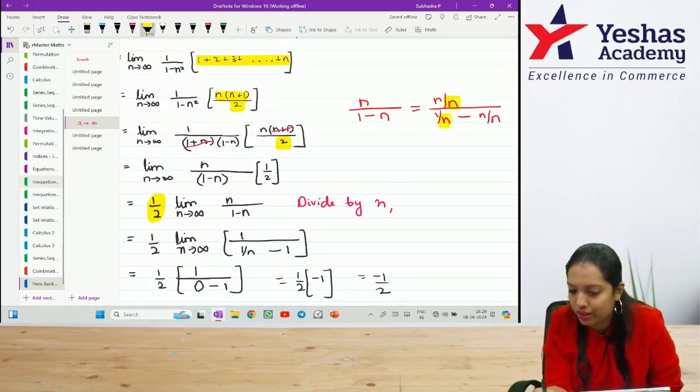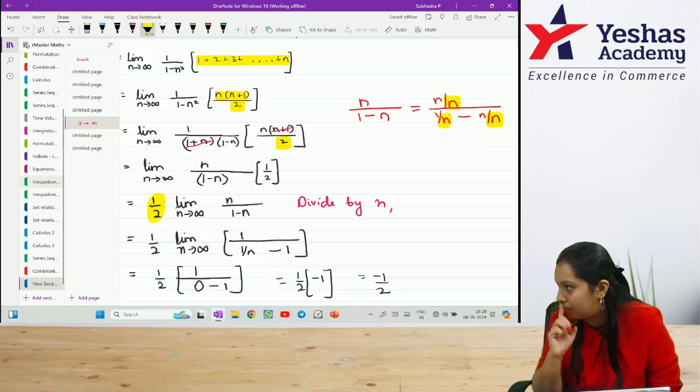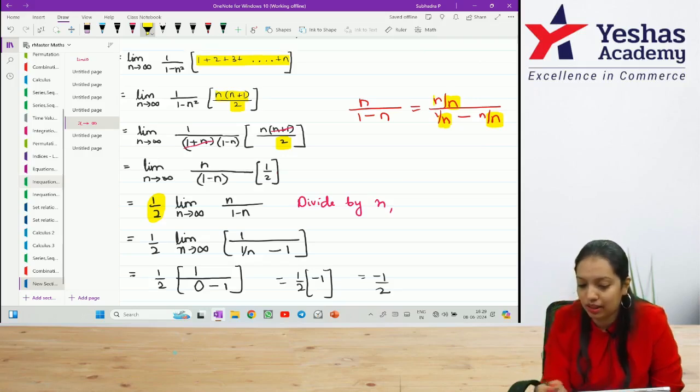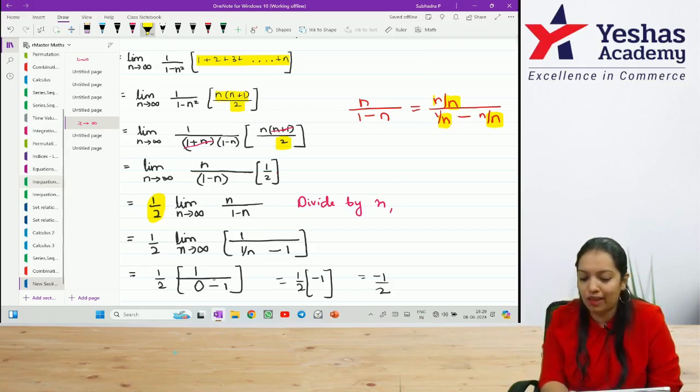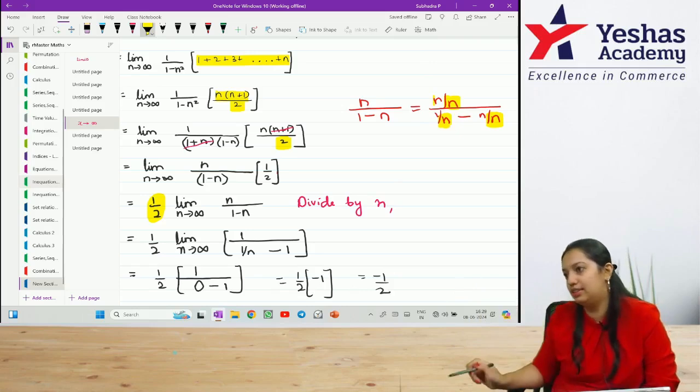Divided by n, divided by n, divided by n. Both are the same. In that case, what is n by n? 1. 1 by n I have written. What is n by n? 1. Understood how I got this step? After this, 1 by n becomes 1 by infinity. What is the value of 1 by infinity? 0. So, 1 divided by minus 1 is minus 1. Now, I am not getting infinity by infinity. I am getting minus 1 by 2. This is the final answer.